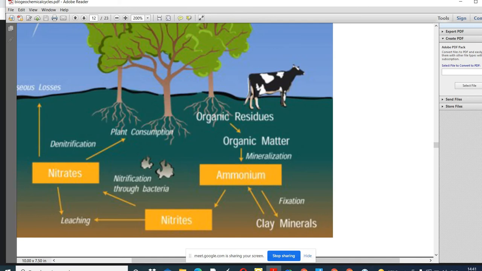Okay, so that is clear to you. After that, there is denitrification. What happens then? Denitrification.